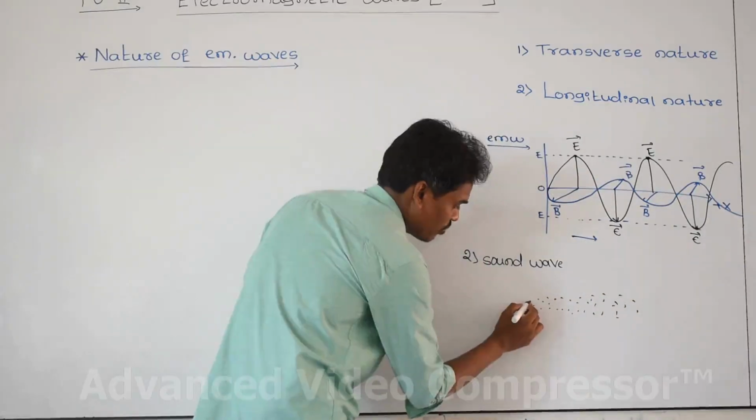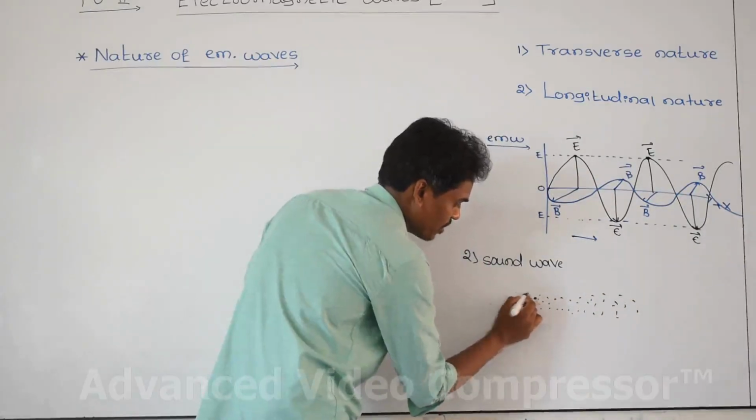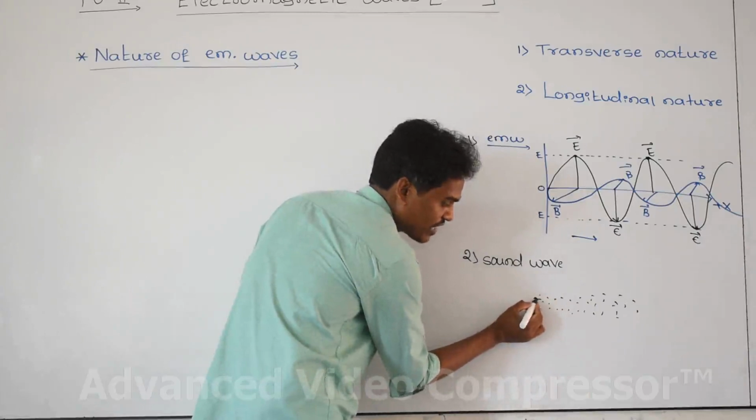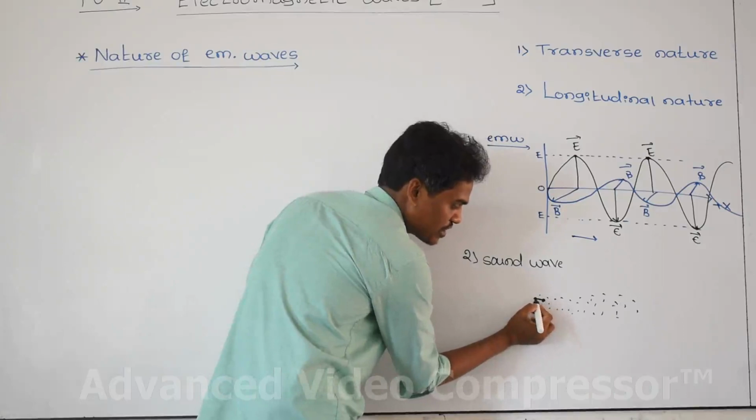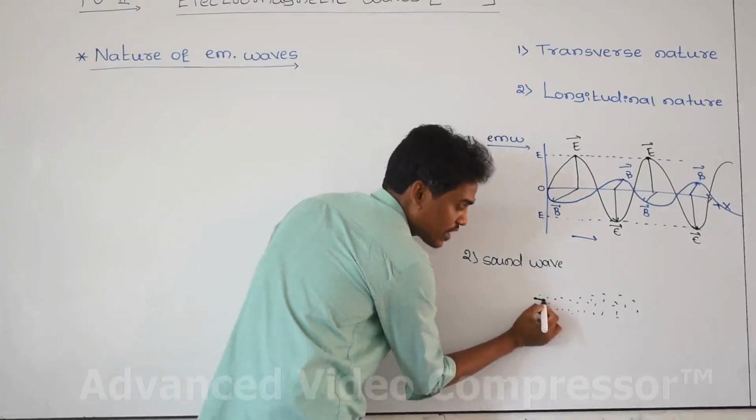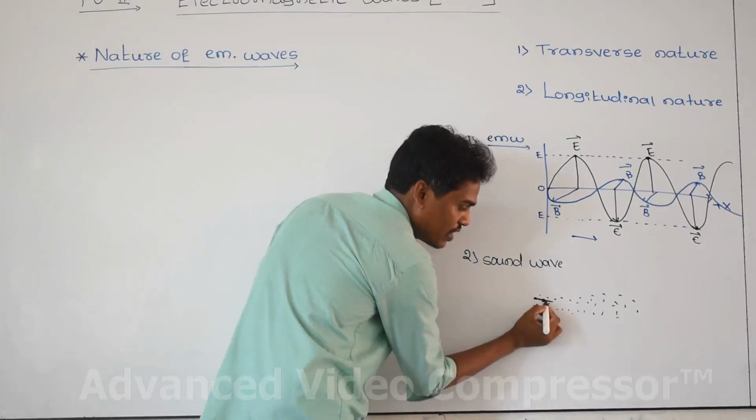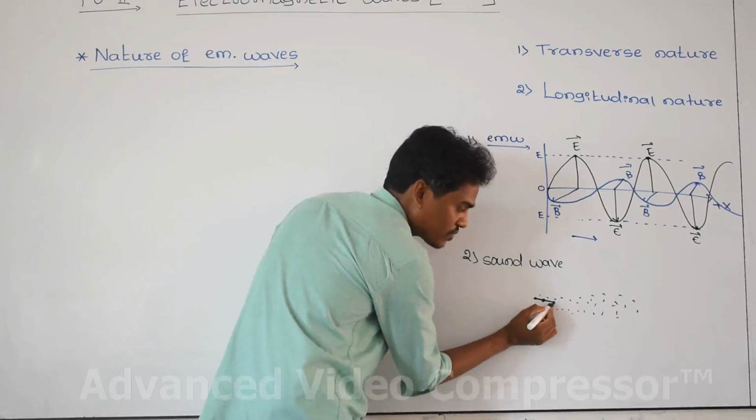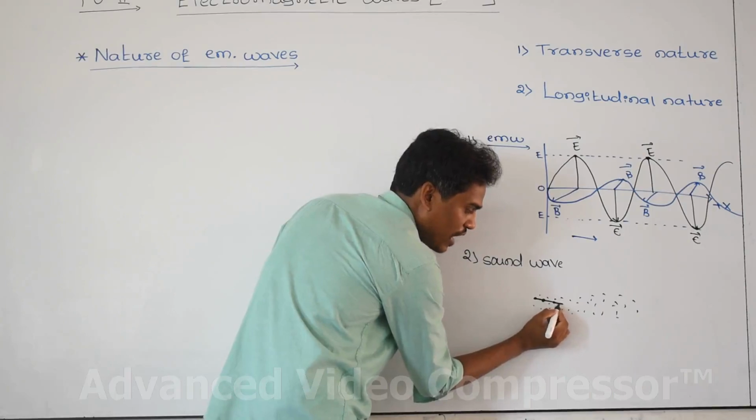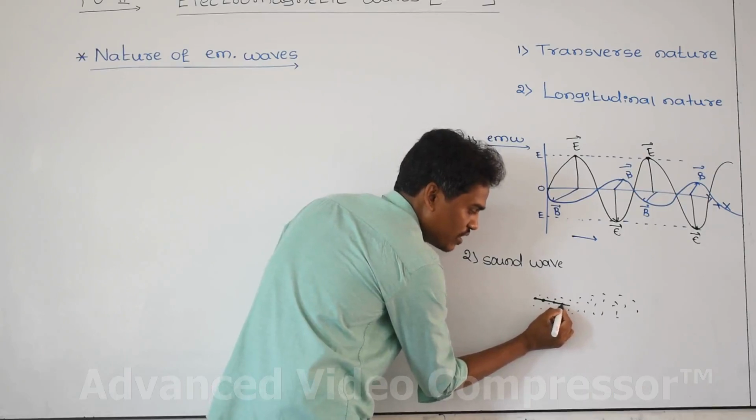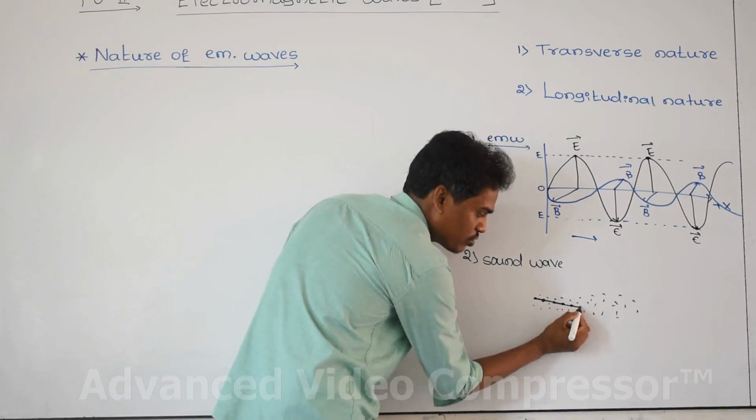And with my vocal cord, I am going to put a pressure on this air particle. This air particle vibrates like this and transfers its energy to the next air particle. Because of the disturbance given by the first particle, the second particle also starts vibrating and transfers its energy to the third particle, which gets disturbed and starts to vibrate, and again transfers its energy to the next particle.